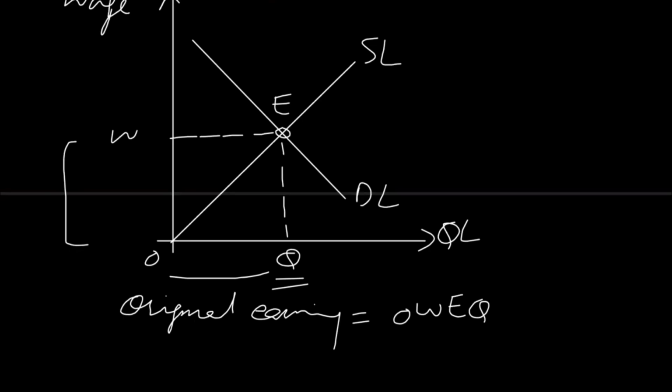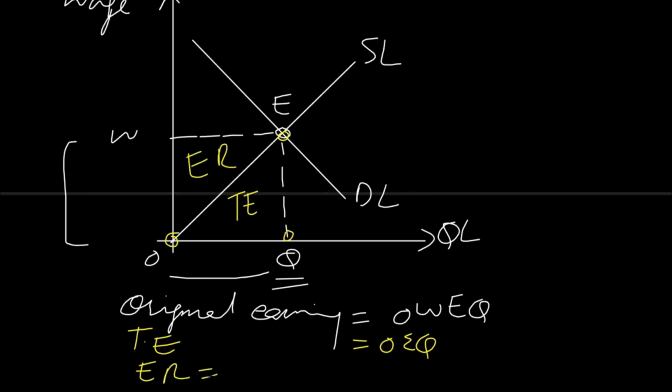And if the person moves to an alternative job, then he will be able to earn this much amount, this triangle, which is his transfer earning. OEQ is the earning from next best alternative job. So his transfer earning is equal to OEQ, and he is sacrificing this much amount of money. This is economic rent. So economic rent is equal to OWE. This triangle OWE is economic rent.